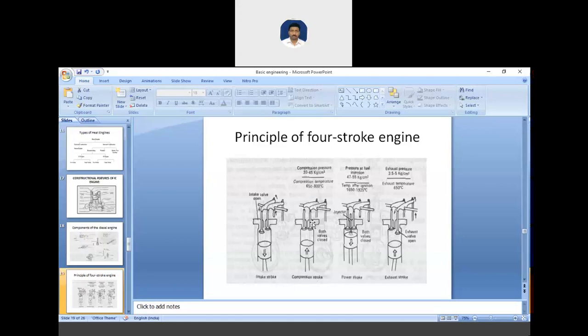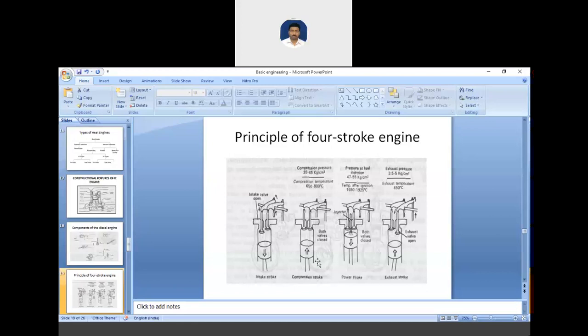The pressure at the end of the compression stroke ranges from 30 to 45 kg per centimeter square, and the air is progressively compressed in the cylinder. Its temperature increases, and near the end of the compression stroke it becomes sufficiently high. Here you can see the compression temperature becomes high, from 650 to 800 degrees Celsius. So it instantly ignites the fuel, and then the injection into the cylinder is done.